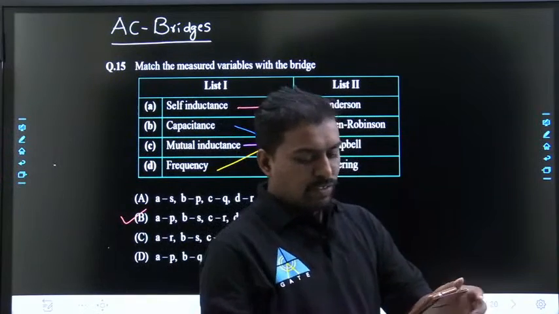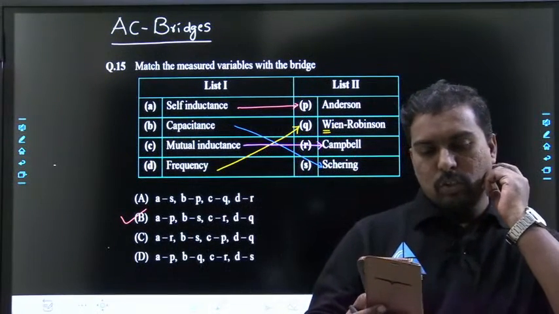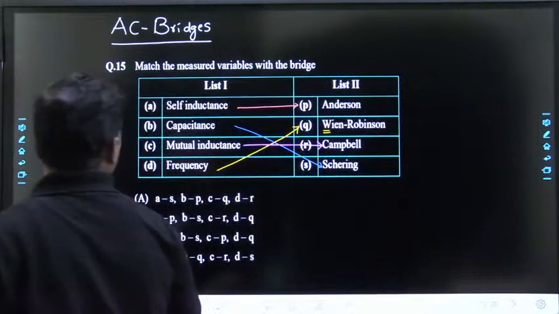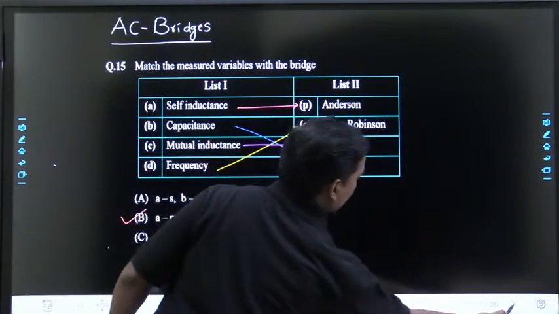Good evening Nivesh Kumar. Good evening. Yeah, option B is the correct answer. Chalo, next question.